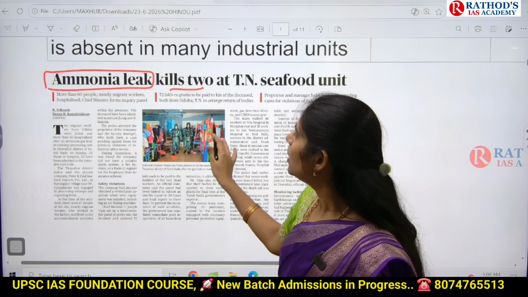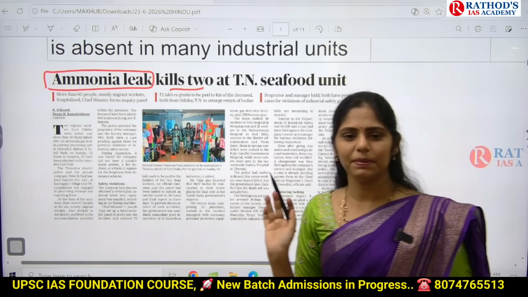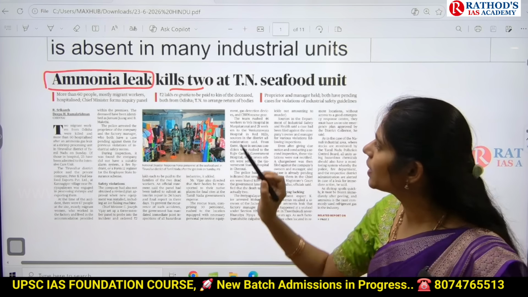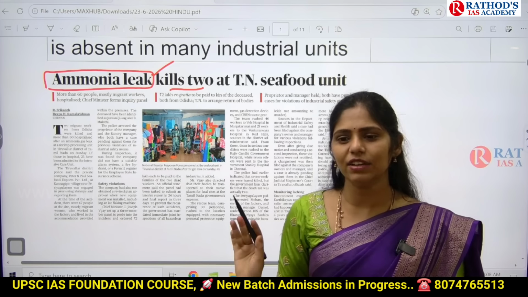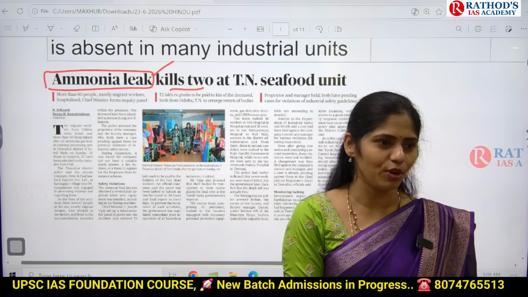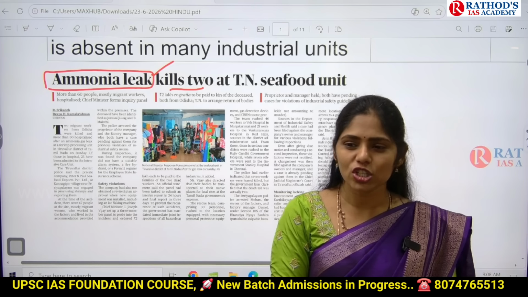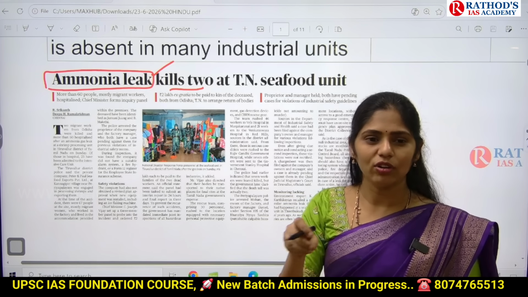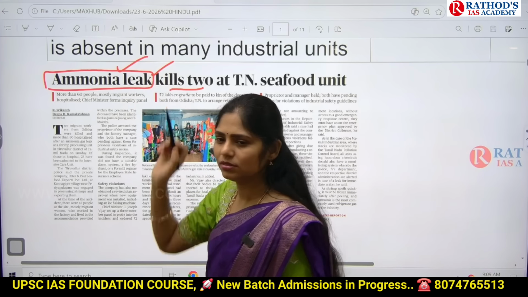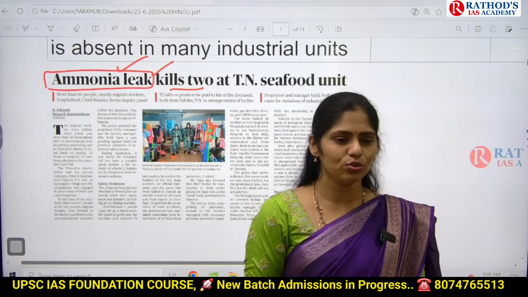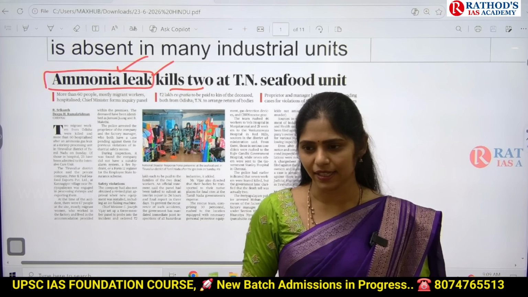So here, how you can expect a question in UPSC is, if any gas leak has happened, and because of that gas leak there is any loss of life or loss of property, UPSC wants to know about the basic features. What is this ammonia, where can it normally be used, and why is it lethal?